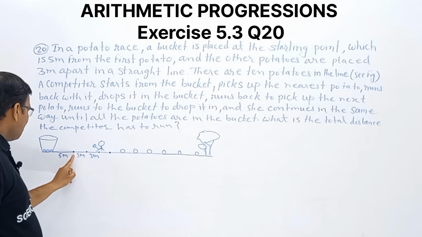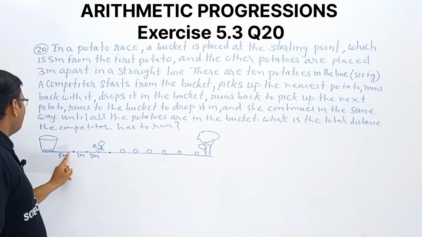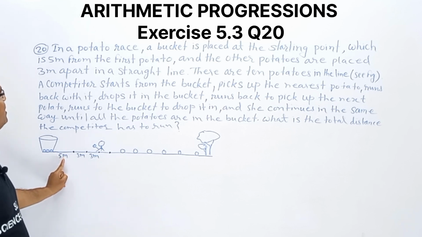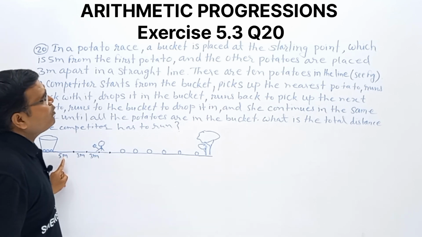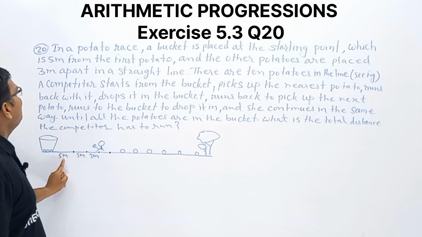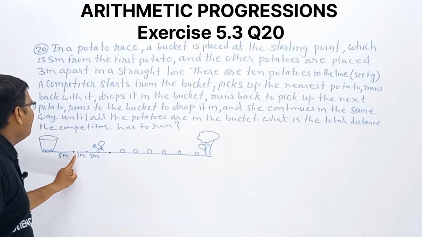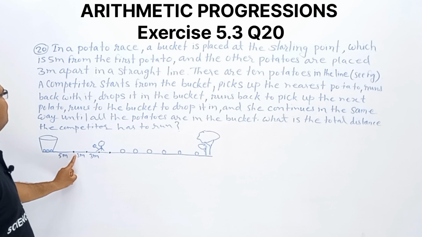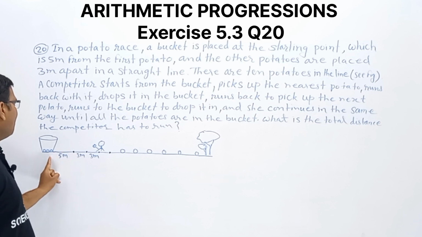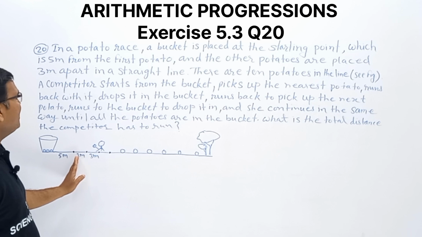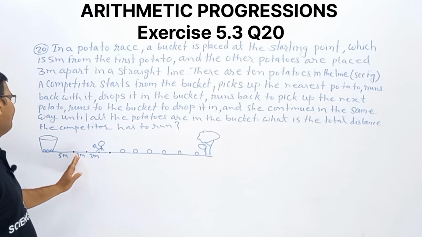Now, the bucket is placed 5 meters from the first potato. It means this distance from the bucket to the first potato is 5 meters. Clear? And the other potatoes are placed 3 meters apart in a straight line.